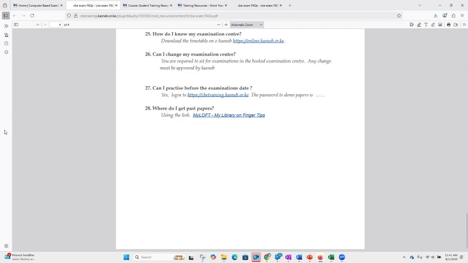And just to emphasize some of the importance of this mock, it confirms that you are able to log in, you have the correct center, you have the correct papers booked, you get to familiarize yourself with the structure of the exam, you are able to revise, and not only revising, you are still able to practice the various aspects that you have been trained on. May it be uploading, deleting, editing, submitting, finishing, and all these things that you have been trained